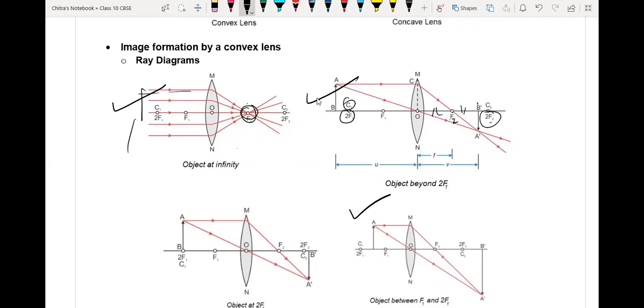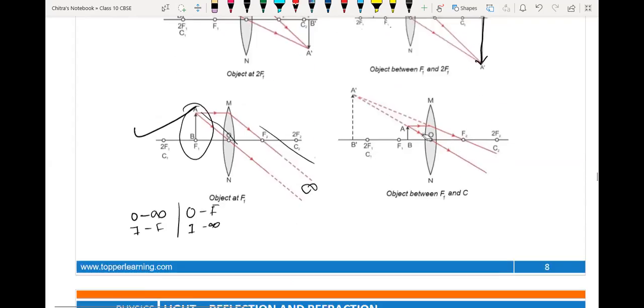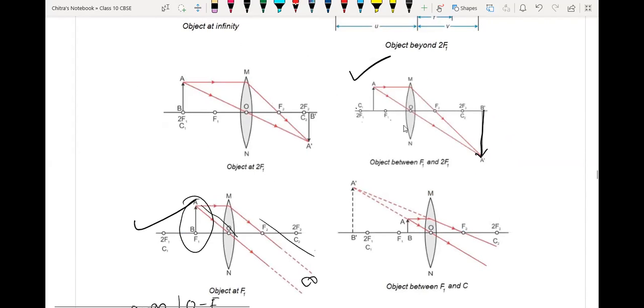If the object is placed between 2F1 and F, that means between the center of curvature and focus, the image will form beyond the center of curvature. If images are forming below the axis, they are inverted. If they are forming above the axis, then they are erect. So here it is forming below the axis, so it is an inverted image. Next, if the object is placed at the center of curvature, then the image will form at the center of curvature 2. Very simple. This is also done.